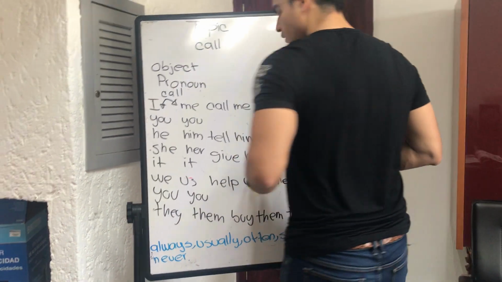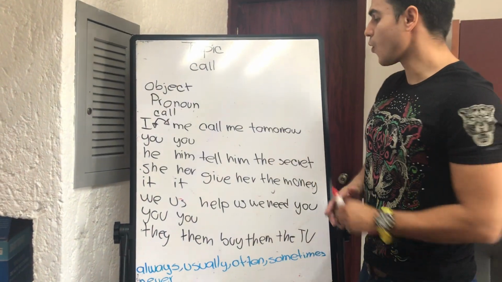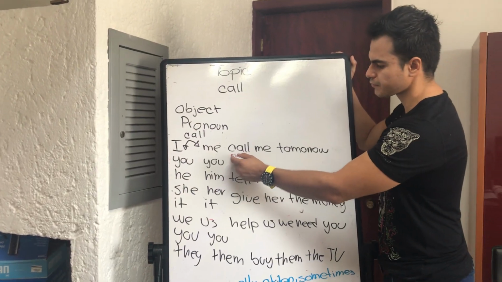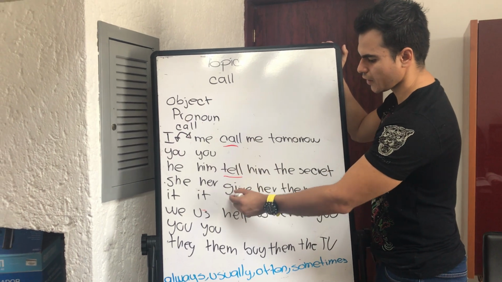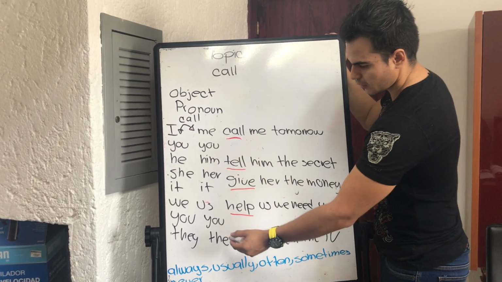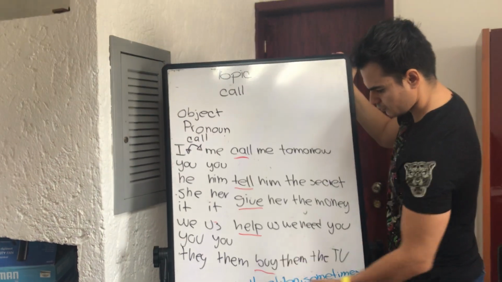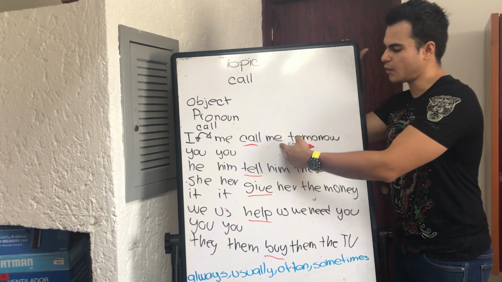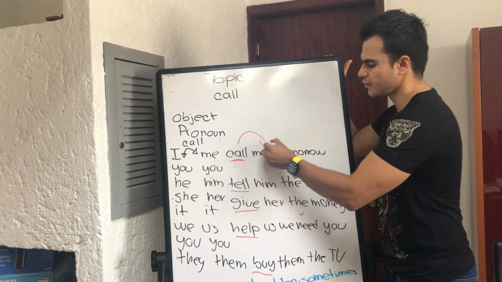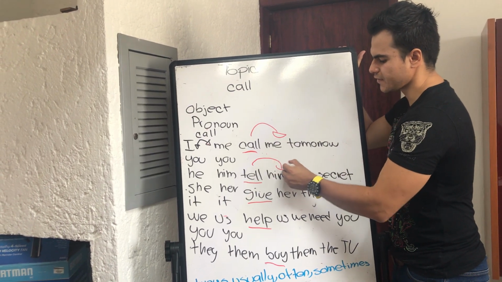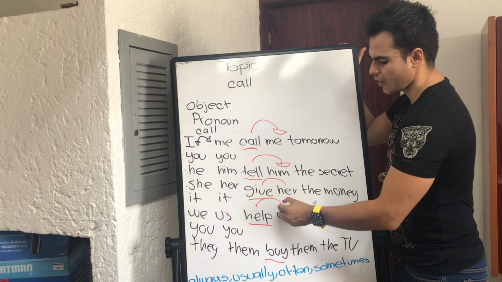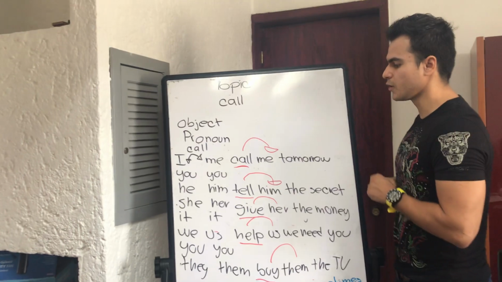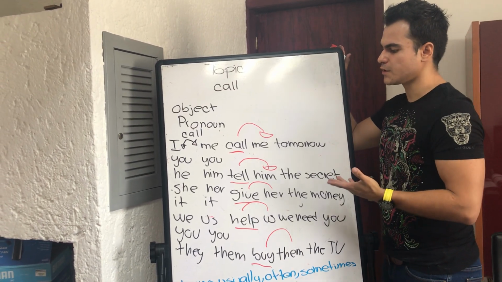Now, let's take a look at the sentences that we have right here. We have our verbs over here: call, tell, give, help, and buy. Right? So this is my verb and this is my object pronoun. He's going to receive the action of my verb in the sentence. And that's pretty much the thing that I have to understand when I'm using the object pronoun. And I'm going to explain that to you in Spanish, right?